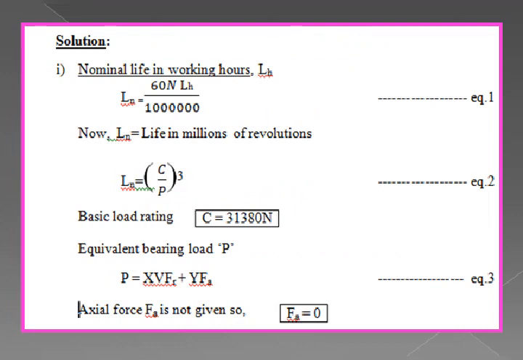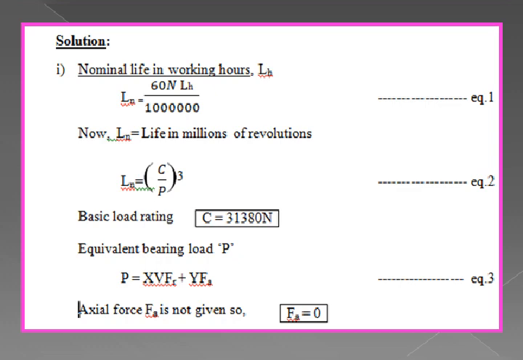In the solution, we need to find only one unknown in this problem as per the given problem. So, the nominal life in working hours, LH, by using the relation Ln is equal to 60 N LH divided by 1 million. Call that equation number 1.